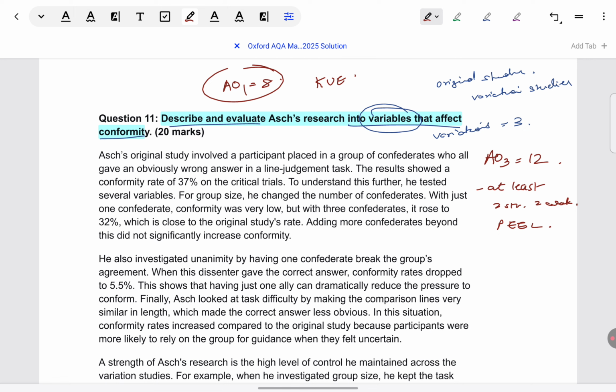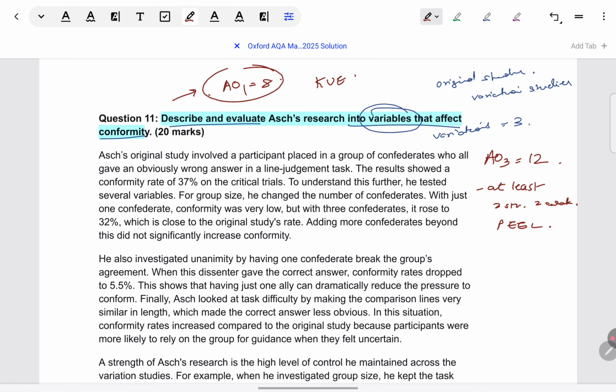But the way you present your points is very important. If you're going to bring up deception as a point and you're going to talk about it with reference to the original study, you're not going to score. They're asking you about the variations, they're not asking you about the original study. So, yes, take deception as a point if you want to. But when you're talking about it, make sure with reference to the variation studies, you're criticizing them for being deceptive and not the original study.